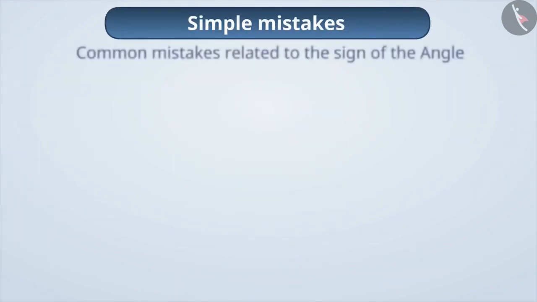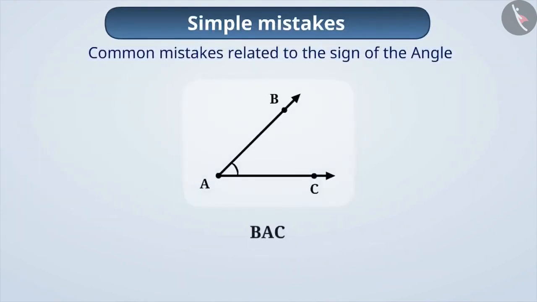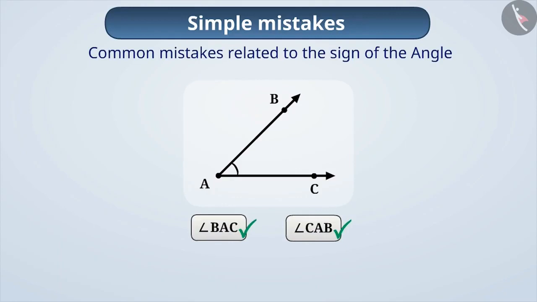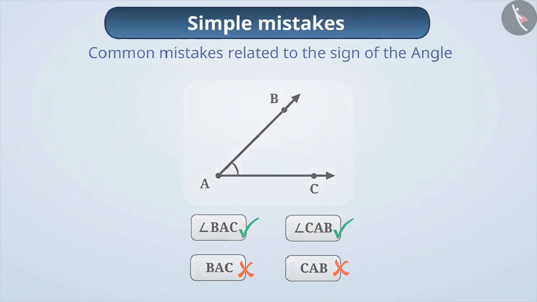Now let's see some common mistakes. Simple mistake related to the sign of an angle. Often, children forget to write this sign while writing the name of the angle or do not think it necessary to write it. But this is a misunderstanding. While writing the name of the angle, it is mandatory to write the sign in the beginning. Therefore, for the angle in this figure, it is correct to write angle BAC or angle CAB, while writing BAC or CAB is incorrect.